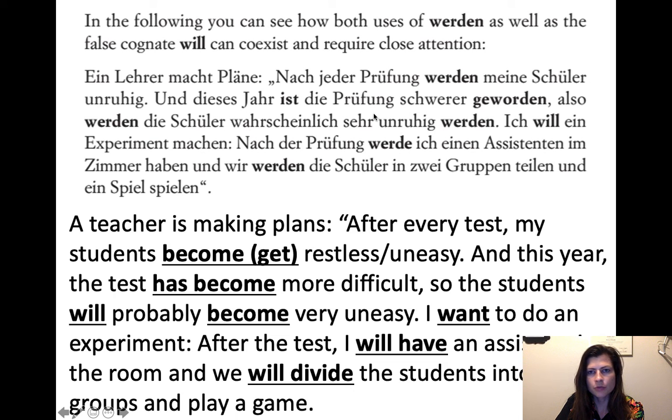Und dieses Jahr ist die Prüfung schwerer geworden. So this is, we have ist, dieses Jahr ist die Prüfung, and then a past participle. So ist or hat, so a form of sein or haben, plus past participle, you remember, is the perfect, the conversational past tense. So that's what we have here is a past tense, and then geworden is our past participle. And so this is actually a helping verb, ist. It doesn't really count. And what's happening is that geworden comes from werden, and it's being used as the main verb. So since it's the main verb, it means to become.